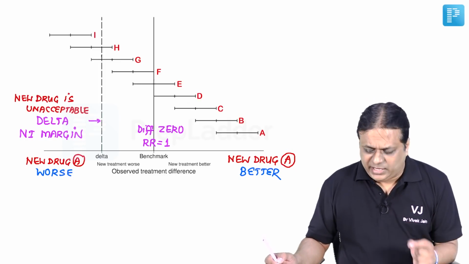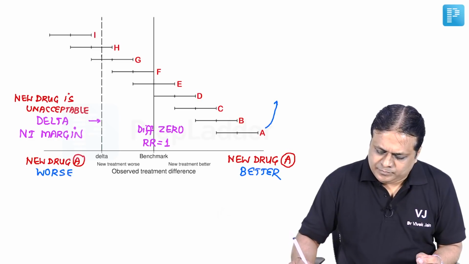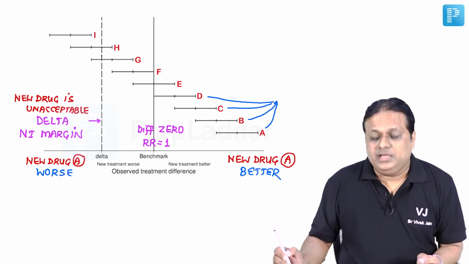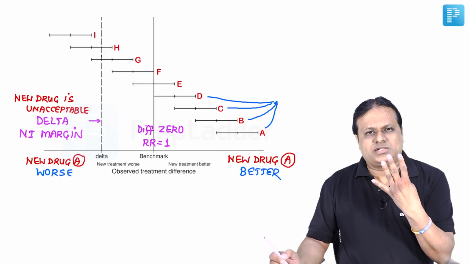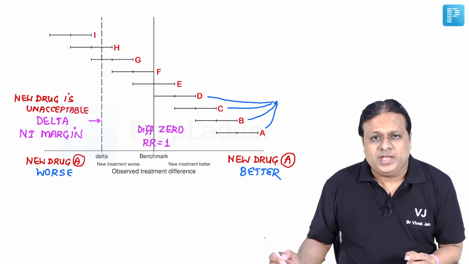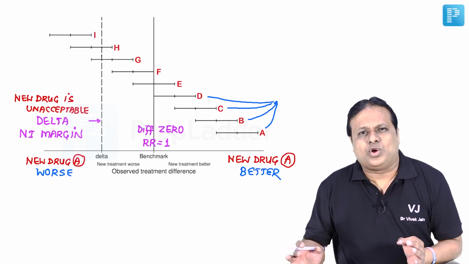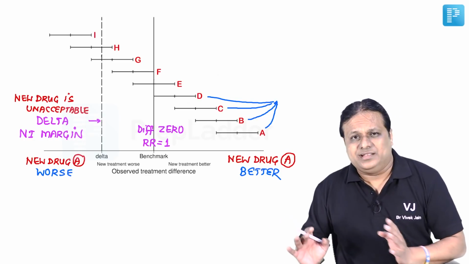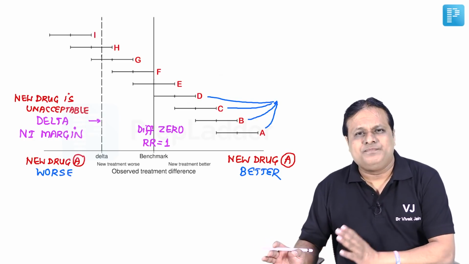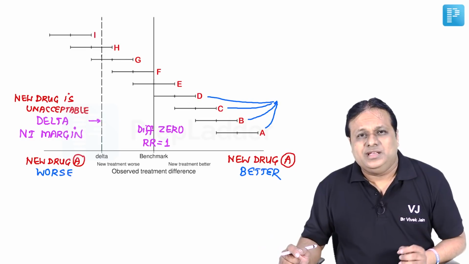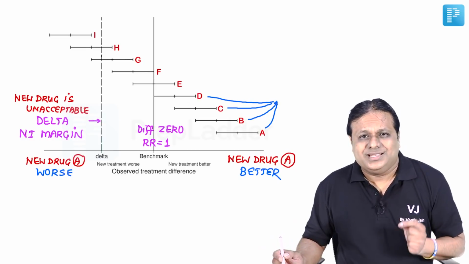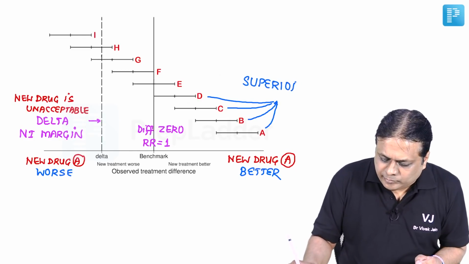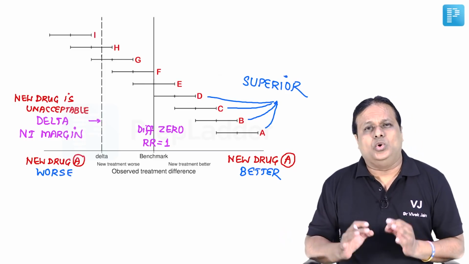Now look at A, B, C, and D. When we look at these 4 plots on this particular forest plot, you will find all 4, along with their confidence interval or margin, are on the right side. The right side means the new drug is better, and this is away from the difference 0, relative risk 1. This implies the new drug is actually superior to the older drug B.